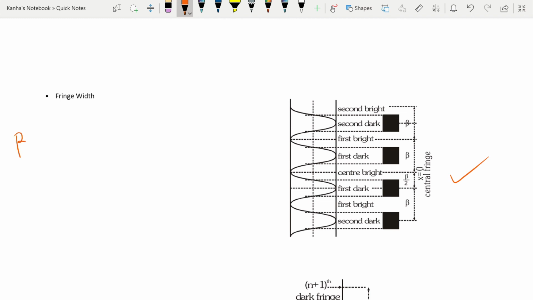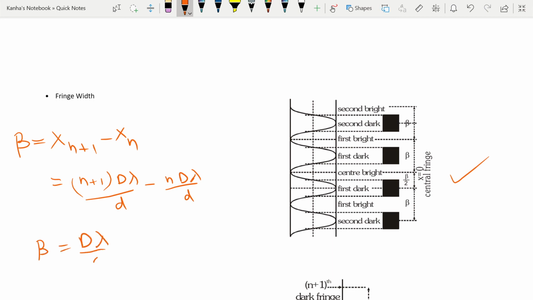So my beta, which is the fringe width, is nothing but the distance between the n plus 1th and the nth bright fringe. Or the dark fringe, we can do the same thing as well. So I can write this as (n plus 1) D lambda by small d minus n D lambda by small d. So fringe width comes out to be D lambda by small d. This should be noted as well because direct questions often come from here.